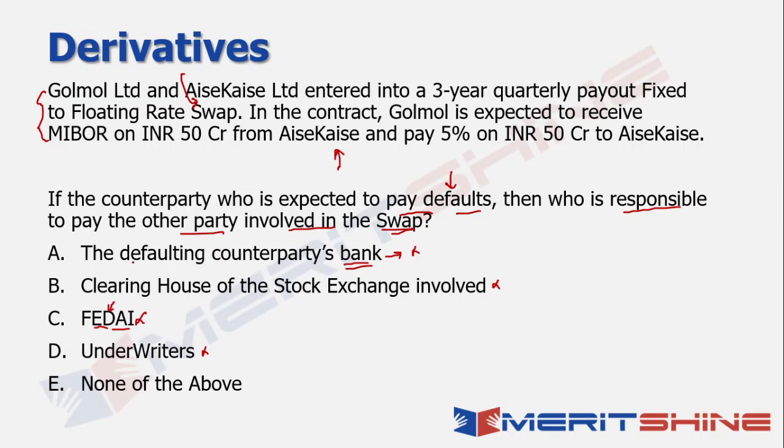So from the given options and from the information given in the question, the answer has to be none of the above, because it doesn't necessarily talk about underwriters, nor does it talk about the defaulting counterparty's bank being liable to pay. Since it's not explicitly mentioned in the question, I cannot assume that to be my answer. Therefore, the answer in this case will become none of the above.